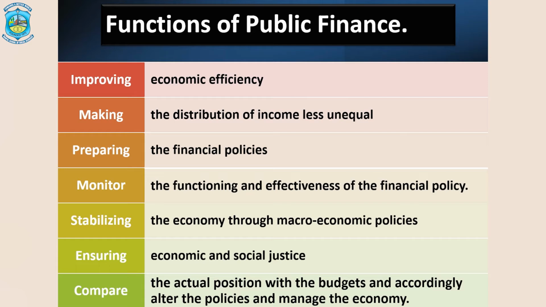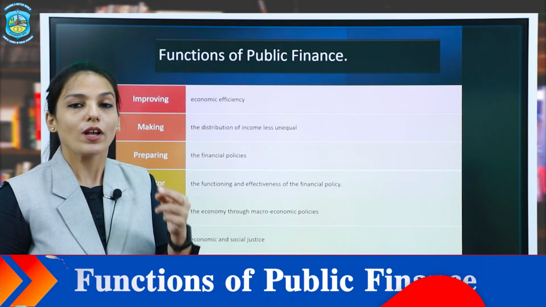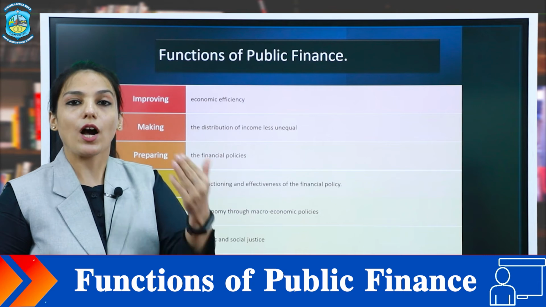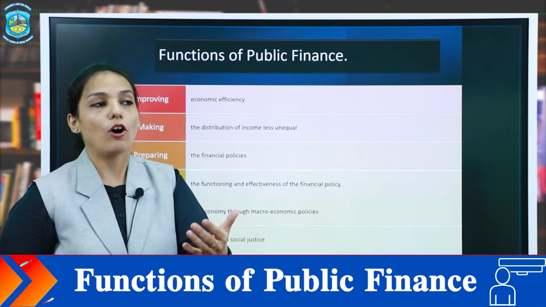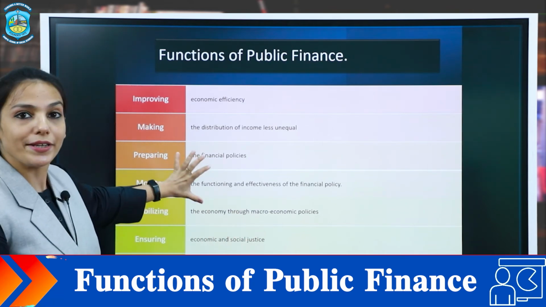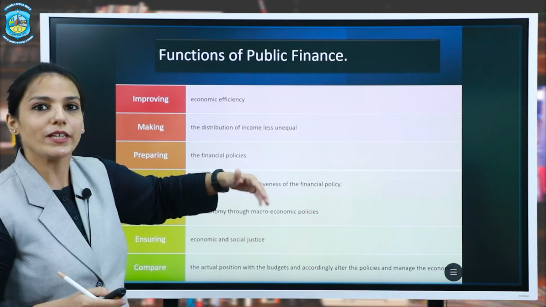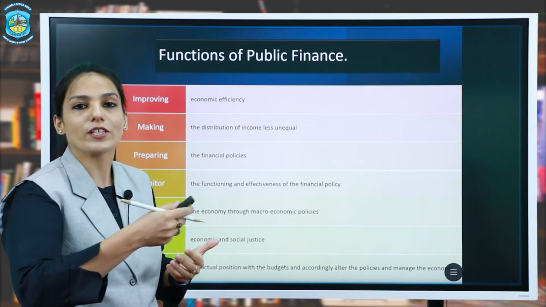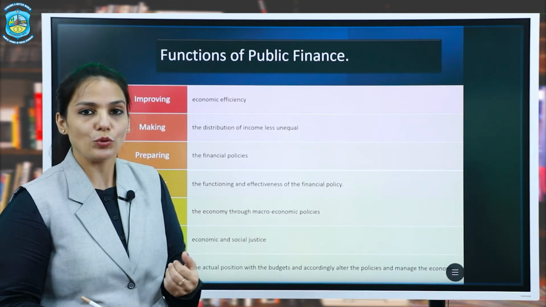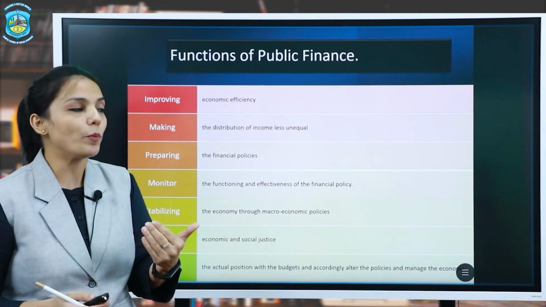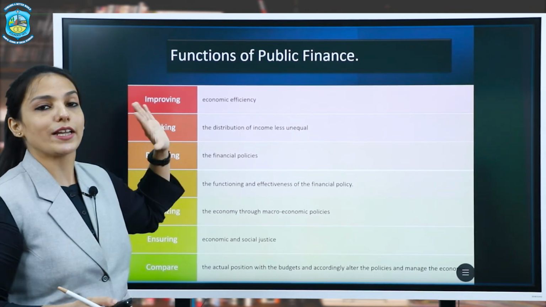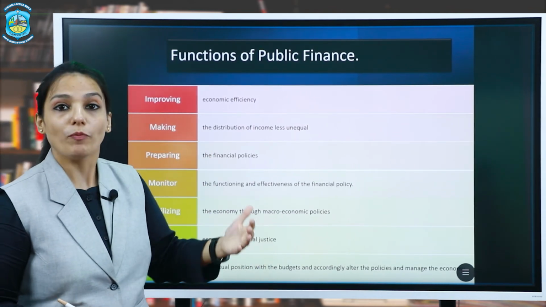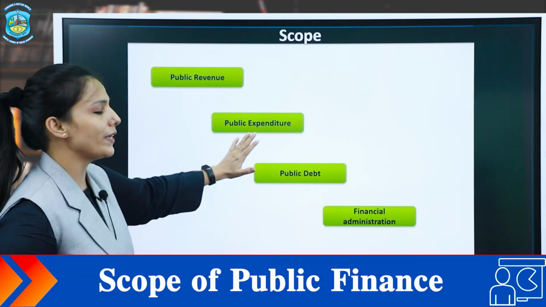From these functions, you might have been able to understand that when we are discussing all these functions, they are talking about how the government is receiving income, how the government is spending money, how it is managing or planning to manage, and how it is borrowing. If the income is less and expenditure is more, how does it plan to receive money or borrow money? So we can categorize the scope of public finance into 4 main heads.